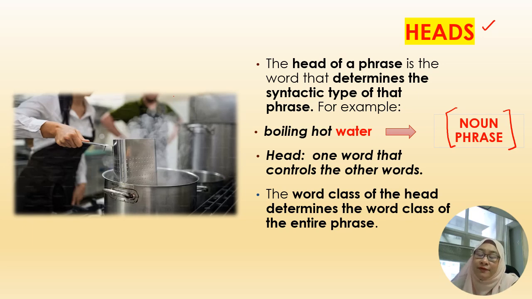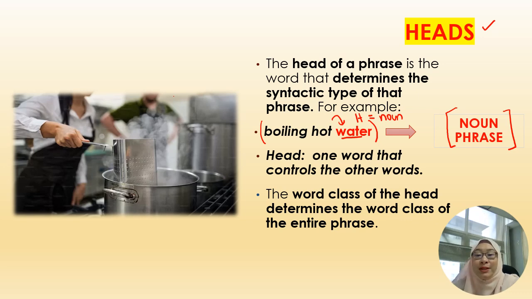Why is it a noun phrase? In this phrase, boiling hot water, the word water is considered the head, the head that controls the entire phrase. We are talking about what is boiling, what is hot, and the answer is water. So this is the head, which happens to be a noun.